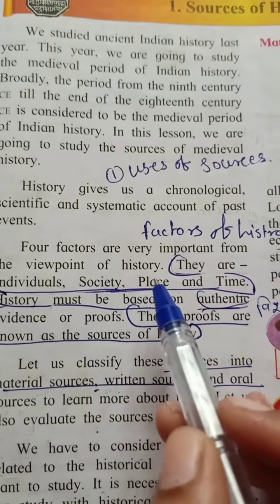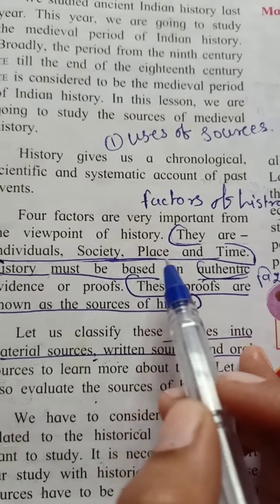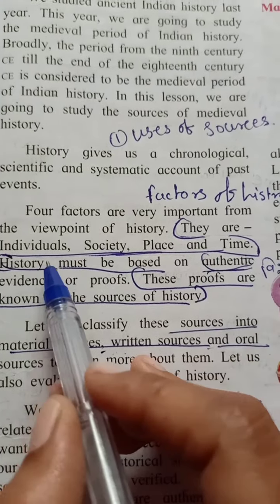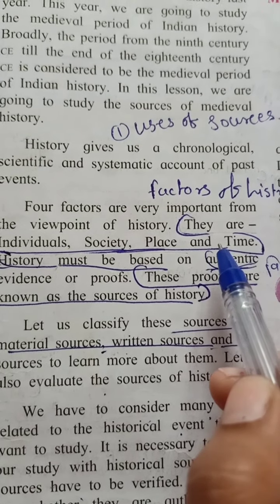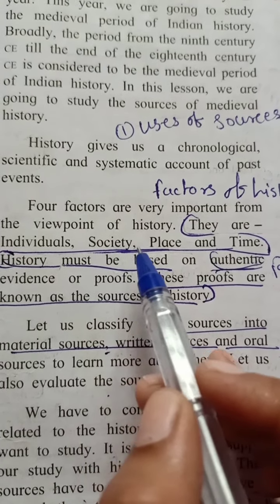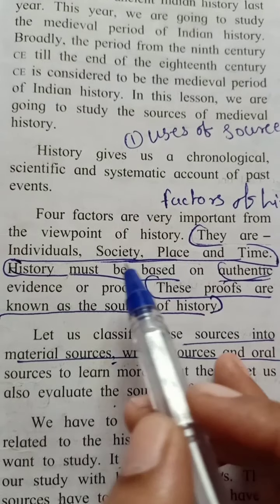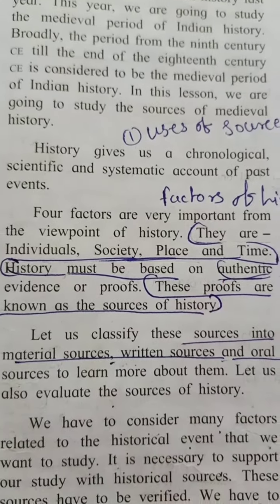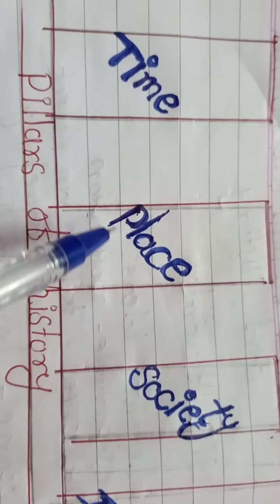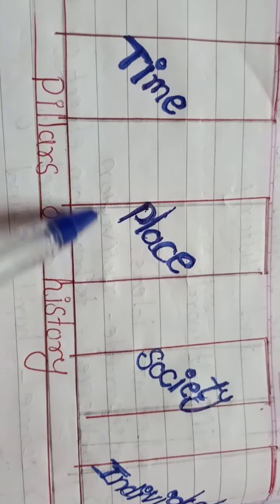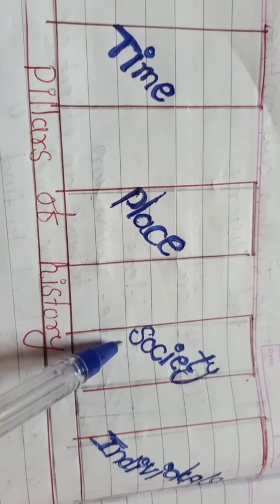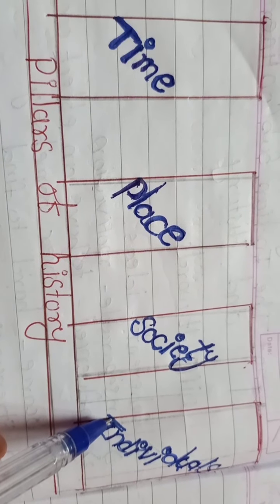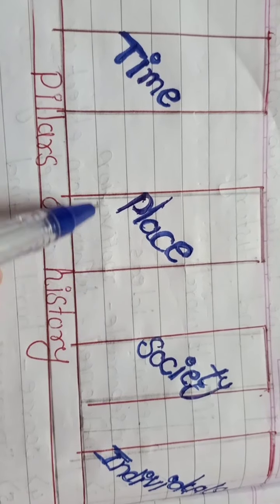There are 4 factors of history: individual, society, place and time. These 4 factors are very important in history. It is a pillar of history. We cannot write history without this pillar of history. First is time, second is place, third is society and fourth is individual. We cannot study and we cannot write history without these factors.